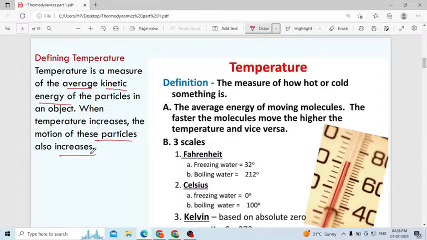Listen here. We use the word heat in the regular concept-wise sense. Whether the body gets heated means the temperature of the body is more or less.